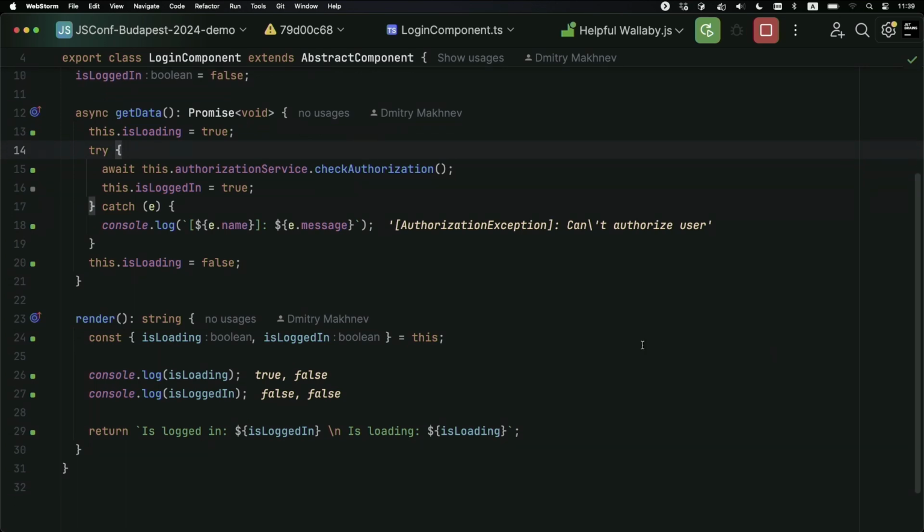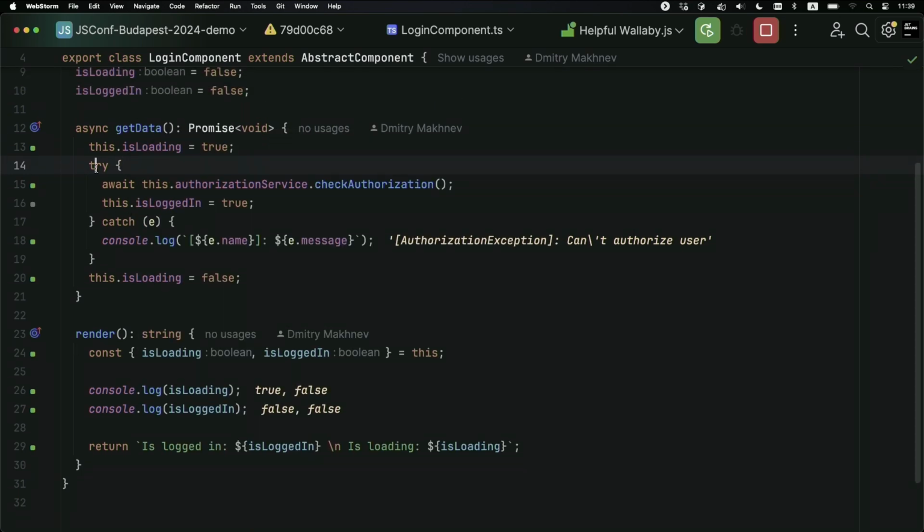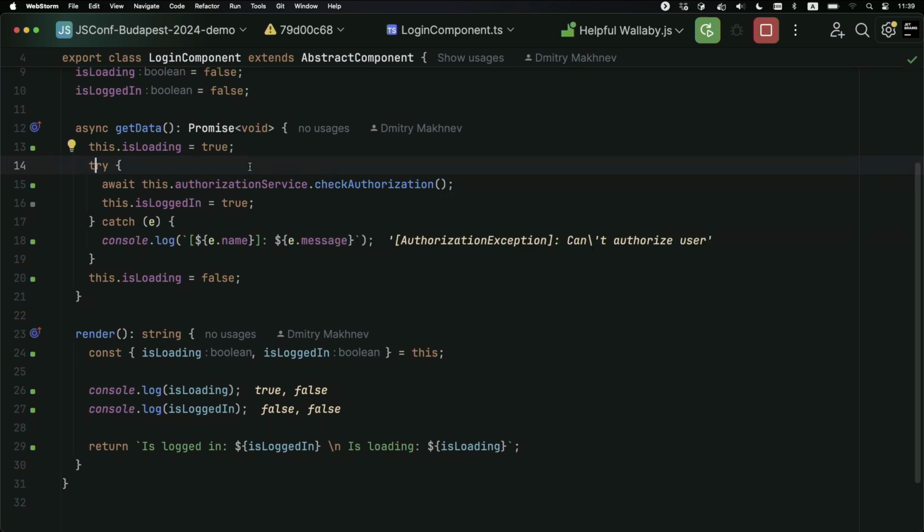All right, now you can see that all is green, wonderful green. So render has correct states. Don't focus on this, focus on data. Okay, I added try catch, and you see that now the call of service is wrapped. You can see that I added correct exceptions: when we're working with the authorization service, we have authorization exceptions.